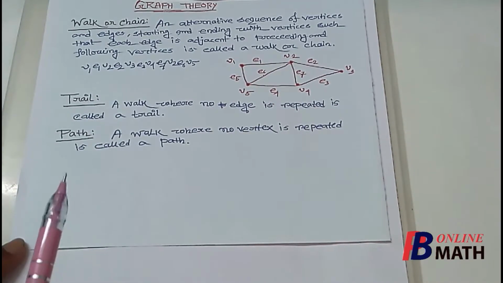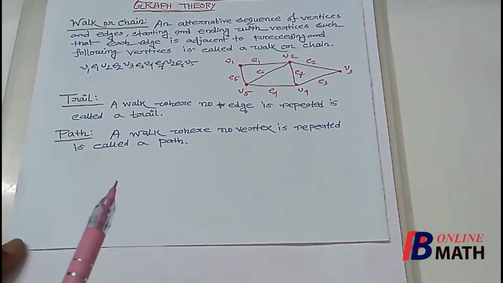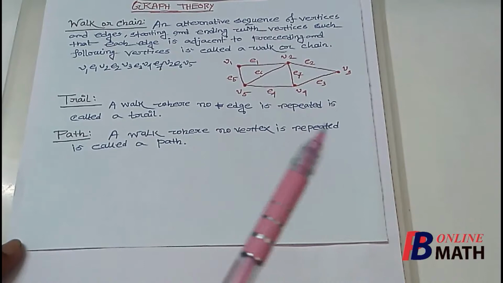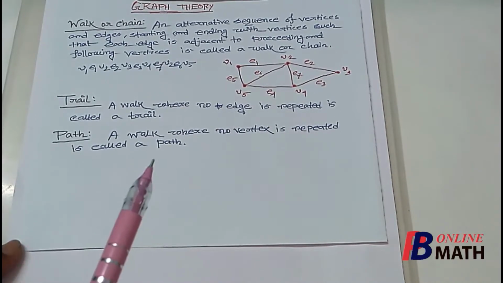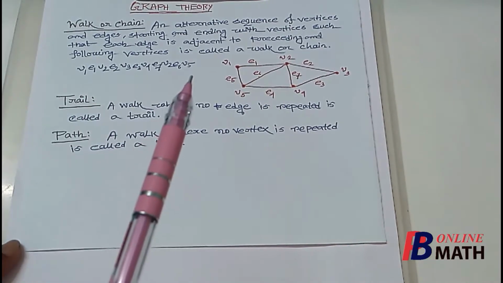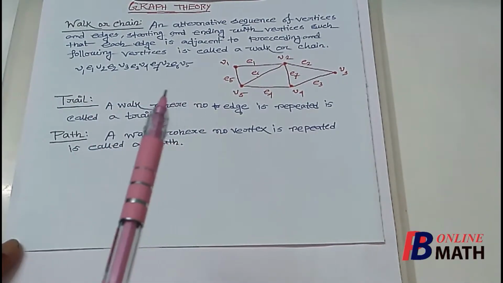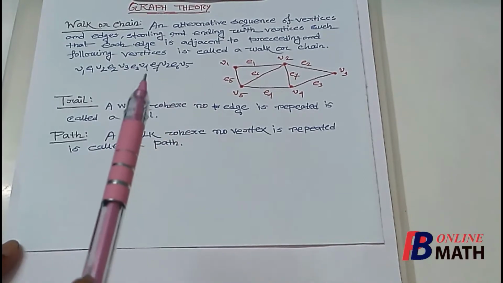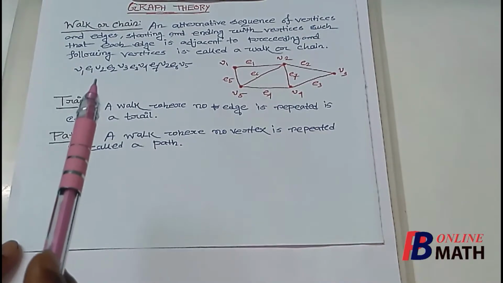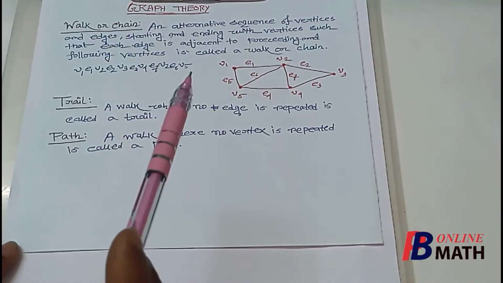The next definition is path. A walk where no vertex is repeated is called a path. We have already defined trail: a trail is a walk where no edge is repeated, and a path is a walk where no vertex is repeated. If we consider this example, we find that this is a walk, but not a path, because the vertex V2 appears two times, so it is repeated. Therefore this is not a path.